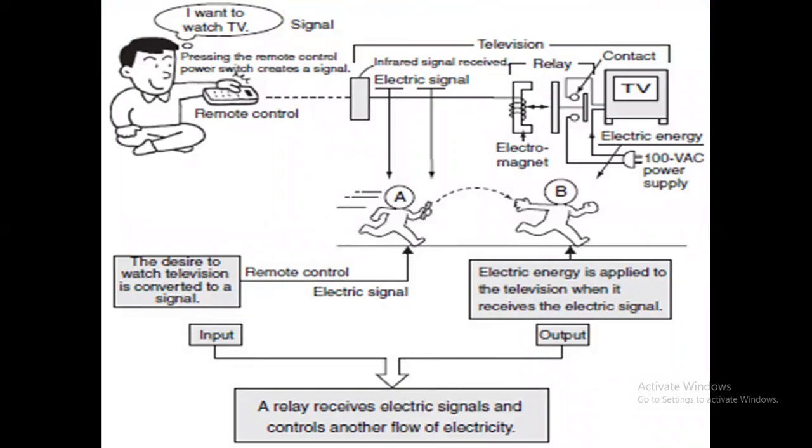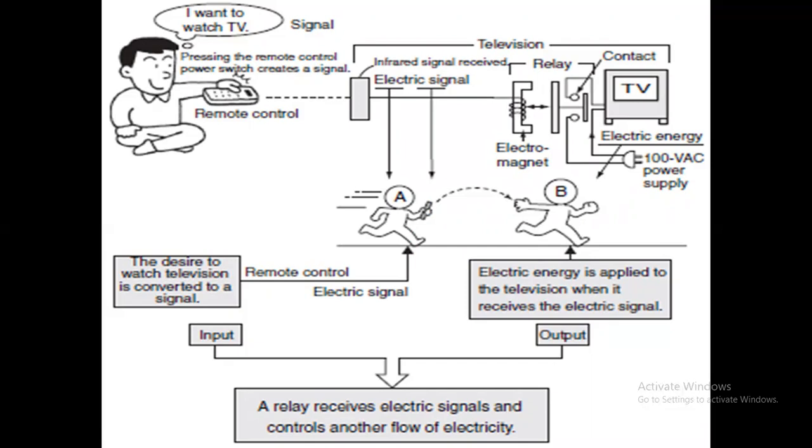Consider the total system here. The person who wants to watch TV gives a signal through the remote control, and even though the power supply is there, the TV is not in the switched-on position because the circuit contacts are not closed. The contacts of the circuit will be closed only when they receive a signal from the remote, which is like a relay.